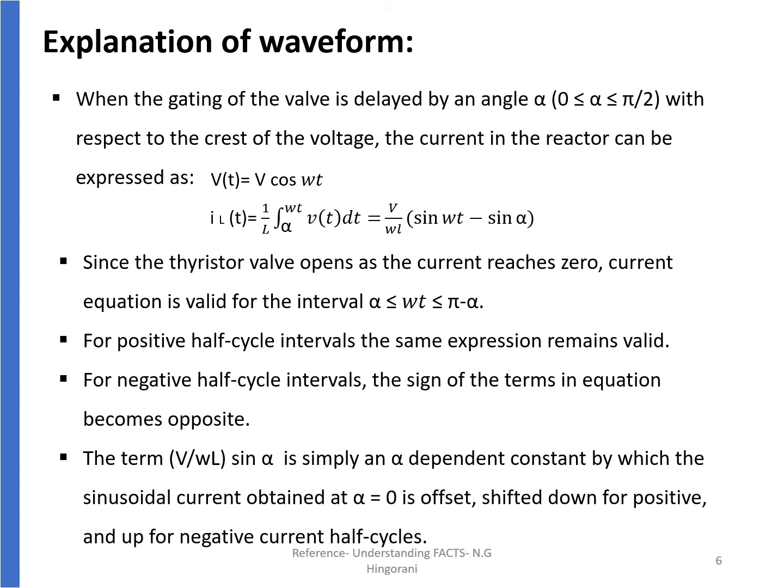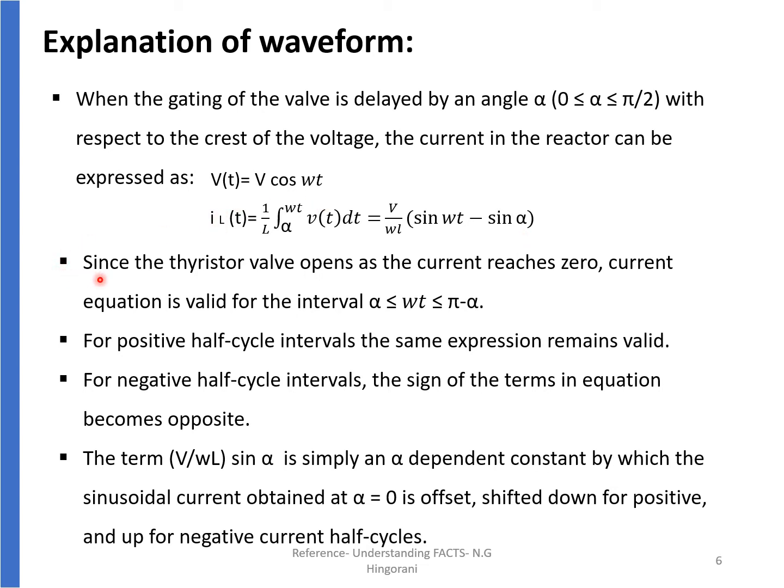When the gating of a valve is delayed by an angle alpha, which is between 0 to pi by 2 with respect to the crest of the applied voltage, the current in the reactor can be expressed as IL of alpha. We know that voltage V is given by V cos omega t, and IL of t is given by 1 by L integral from alpha to omega t of V dt. So V by omega L times sin omega t minus sin alpha would be the value of current.